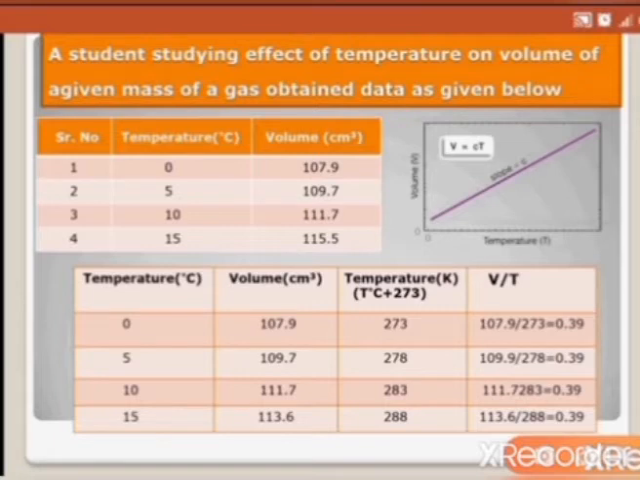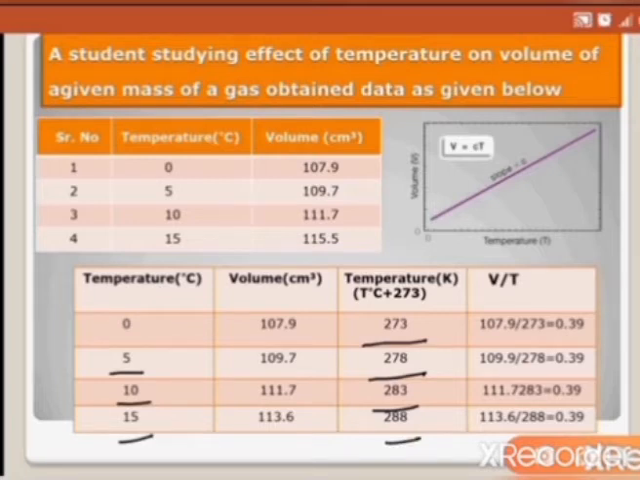So according to the data, first we are going to convert temperature into Kelvin. Thus by adding 0 to 273, we get 273 Kelvin. By adding 5 to 273, we get 278 Kelvin, and by adding 10 to 273, we get 283 Kelvin, and by adding 15 to 273, we get 288 Kelvin.